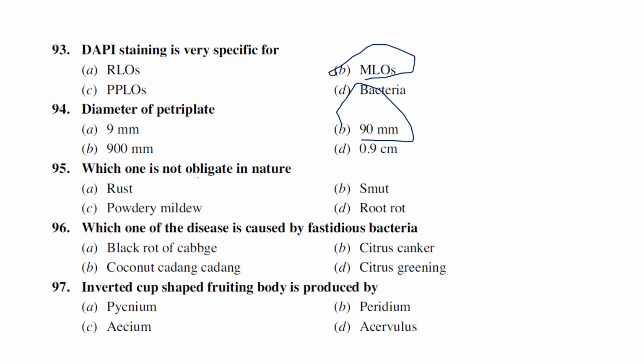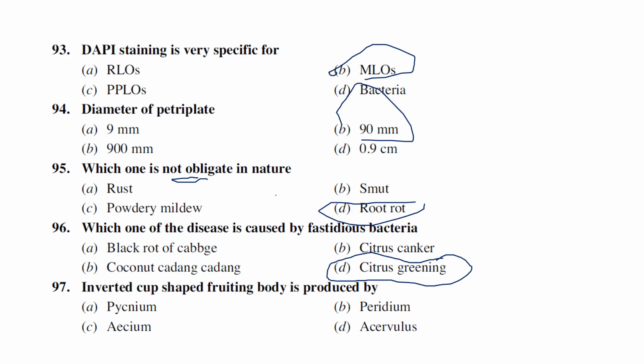Which one is not obligate in nature? Which of the following is a rust, smut, powdery mildew, root rot? Rust, powdery mildew, smut are all obligate, but root rot is not obligate, right? It's saprophytic, generally saprophytes, right? So which one of the diseases is caused by fastidious bacteria? They're asking fastidious vascular bacteria: black rot of cabbage, citrus canker, coconut kadam, citrus greening. Generally, citrus greening is known to be caused by a fastidious vascular bacterium. Phloem limited gram negative bacteria, citrus greening, Candidatus Liberibacter asiaticus. Okay.